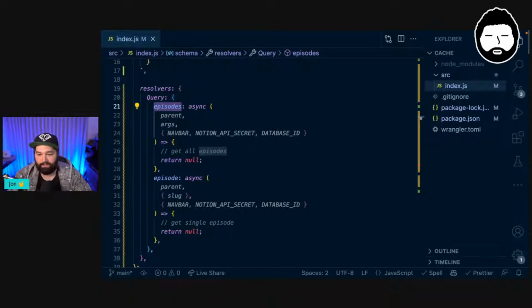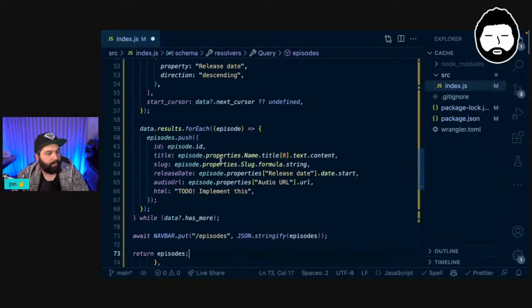In the interest of time, I might need to go through this a little bit quickly. But this will be similar to that index file that we just deleted before. And so rather than returning null, we want to do something like this.